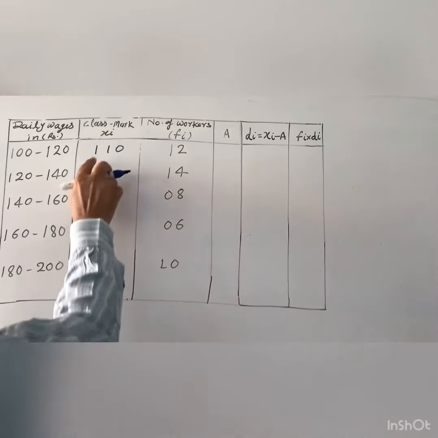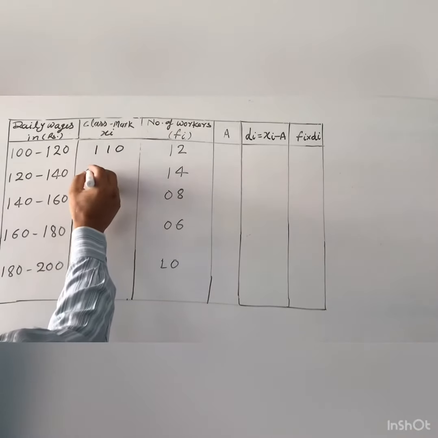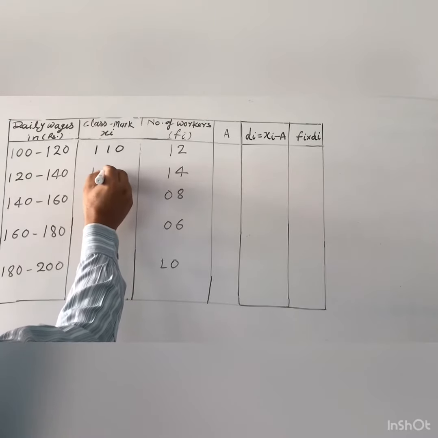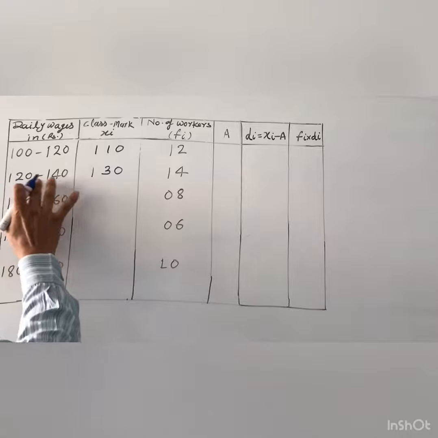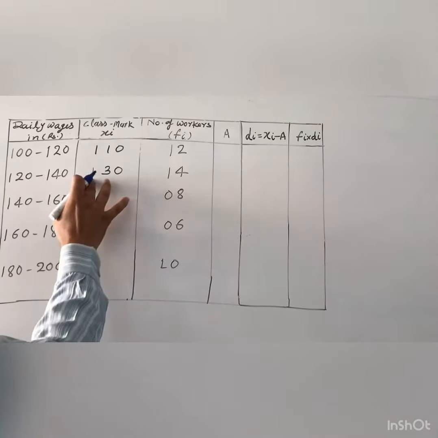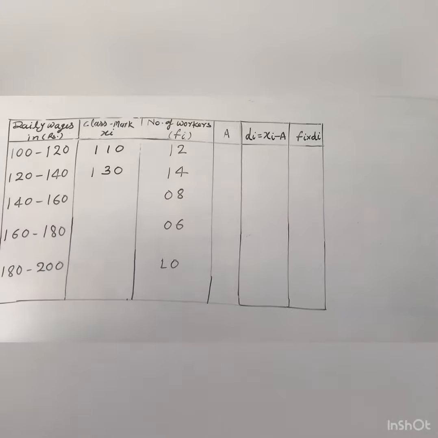So you will add 20 to each class mark. So that is 110 plus 20, how much? 130. And you can also find it this way: 120 plus 140 is 260, half of 260 means 130. So no need to find the sum, you directly add the class size, that is 20.